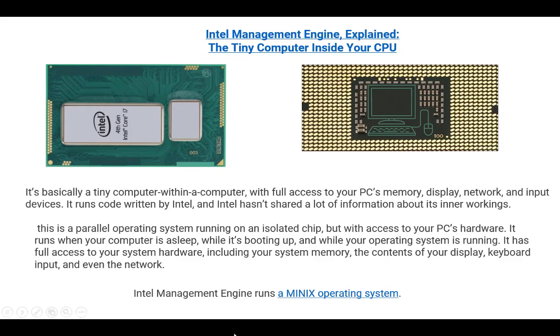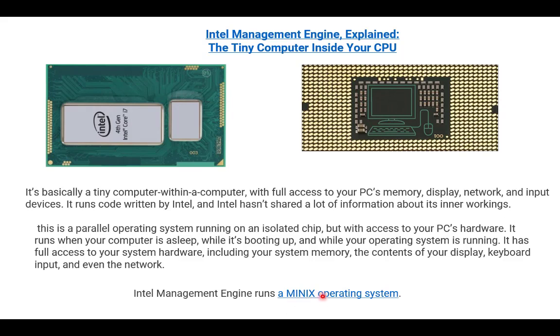So in the Intel CPU, there is another CPU inside the CPU, like a CPU within the CPU. So this is a CPU, and within that there is another CPU, a 486 CPU, that runs with its own operating system. Like Windows is an operating system, this smaller CPU inside the CPU has another operating system, and that operating system is called the Minix operating system.